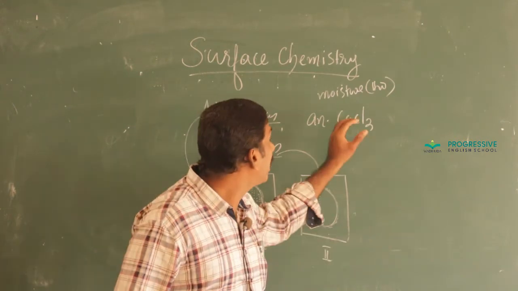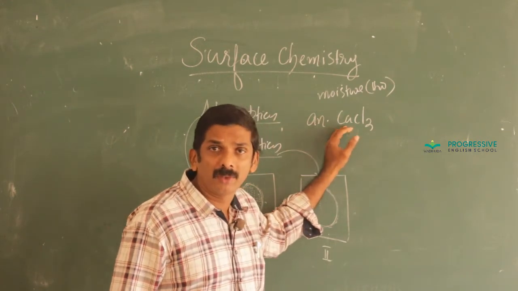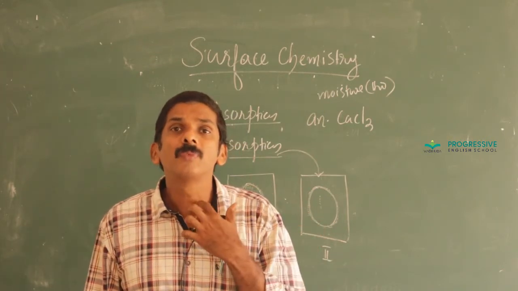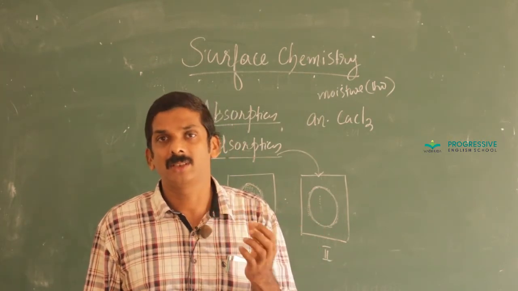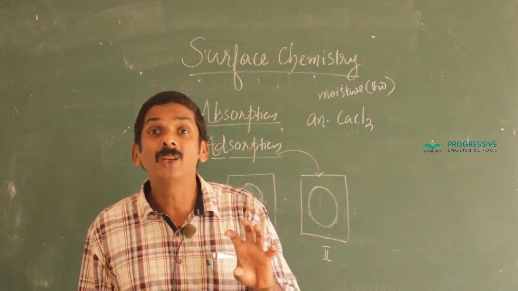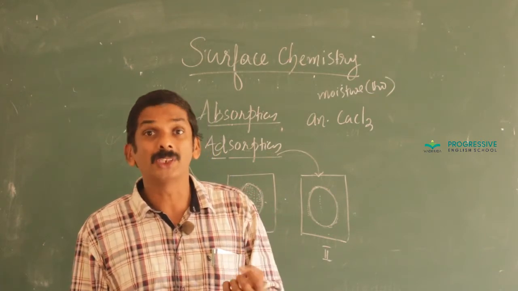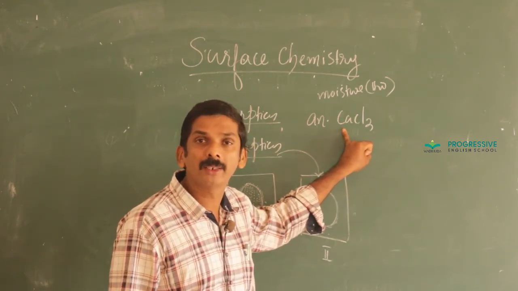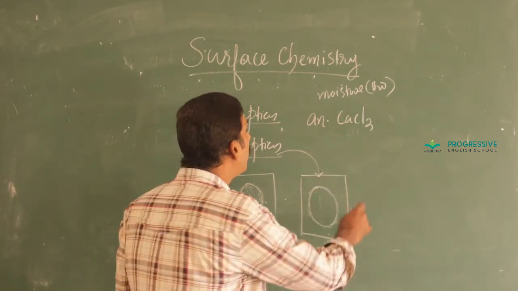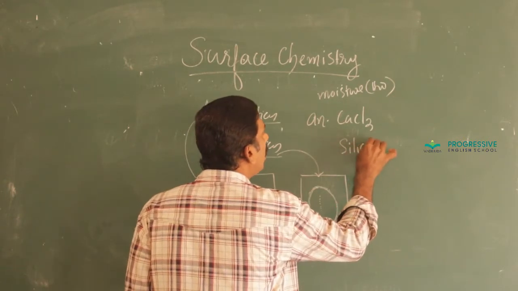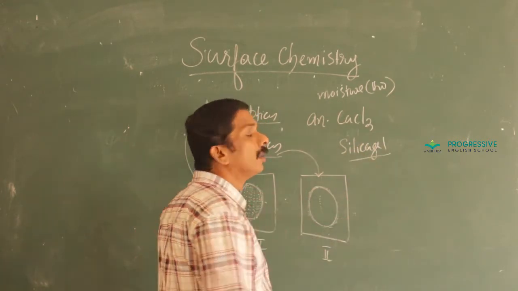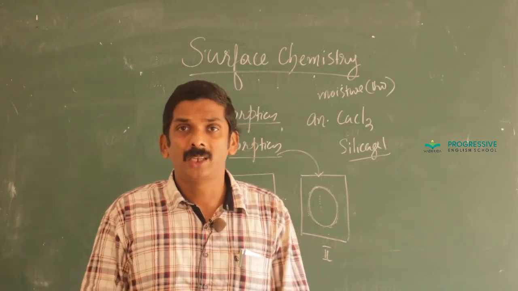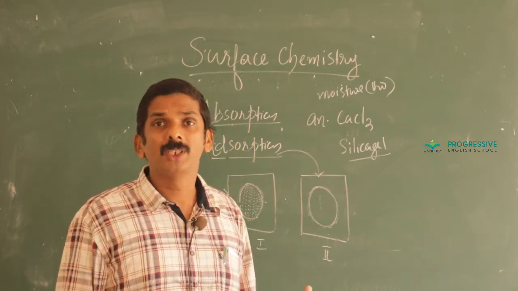Here, anhydrous calcium chloride absorbs water and turns into liquid state. That is, it is hygroscopic, means it absorbs moisture. Absorption of moisture takes place in the case of anhydrous calcium chloride, while moisture gets adsorbed on the silica gel. That is the difference between these two processes.